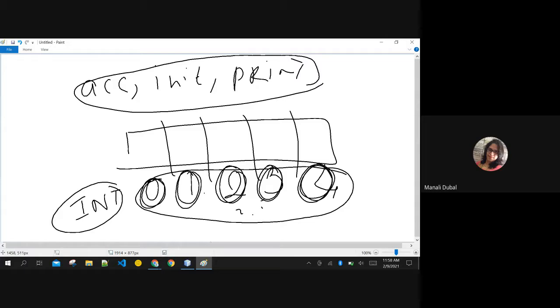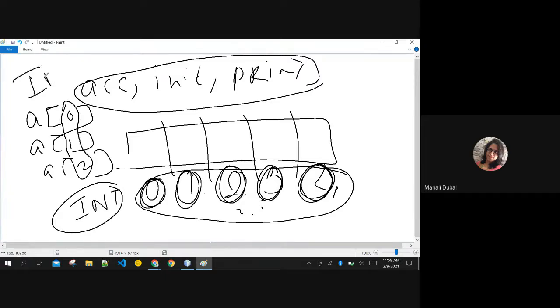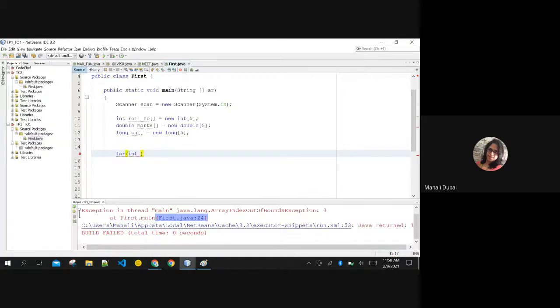As indices are of whole numbers, I know that I can access a of 0 like this. I know a of 1 like this, a of 2 like this. In short, all these indices are nothing but whole numbers. They are not 1.5. Okay, they are complete whole numbers. So that is the reason I can rename this complete block that you can see here with a small variable i, a smallest variable i. Okay, and I can start that i with 0. Okay, and I can run this loop till the length of the array.